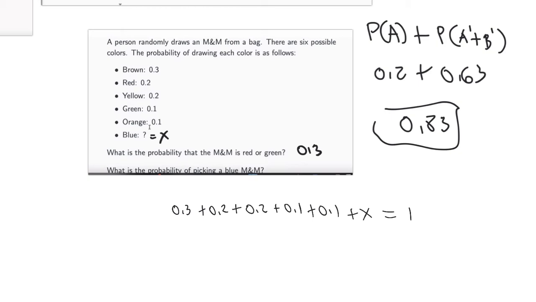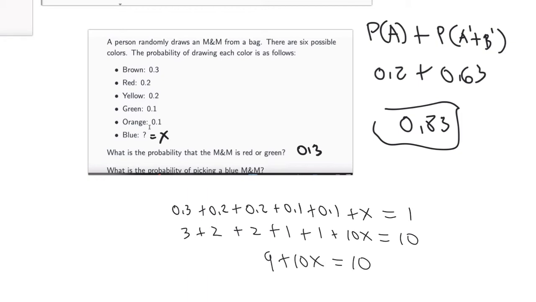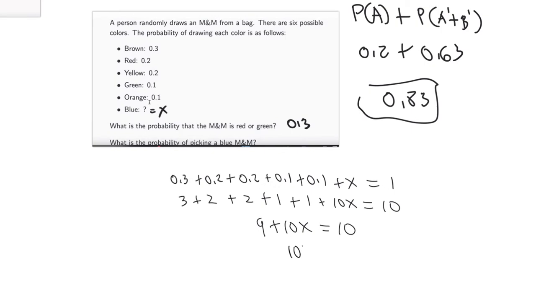Now I'm going to multiply everything by 10 because these decimals are annoying to me. We're looking at 3 plus 2 plus 2 plus 1 plus 1 plus 10x, plus 10, okay? Adding all the like terms on the left side would be 5, 7, 8, 9. So we're looking at 9 plus 10x, and that equals 10. And let's see, 10x equals 1, and x equals 1/10, aka 0.1. And that is the answer right there.